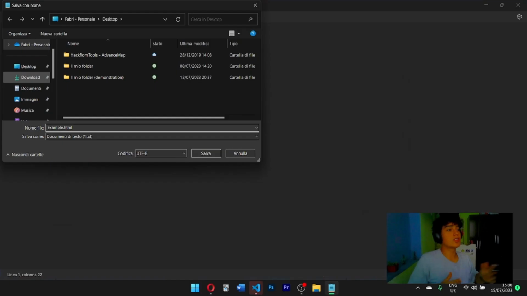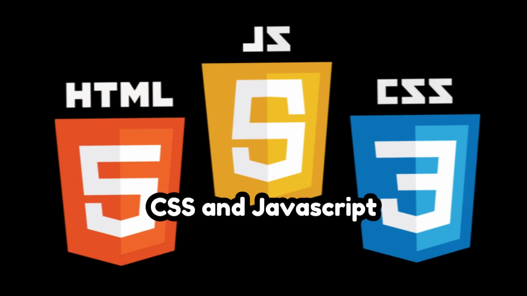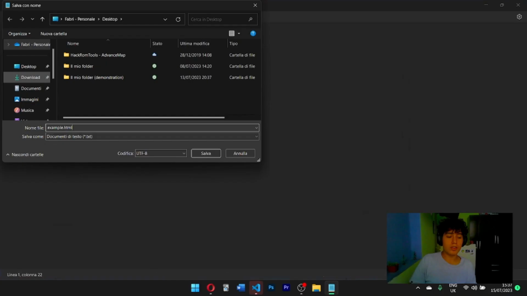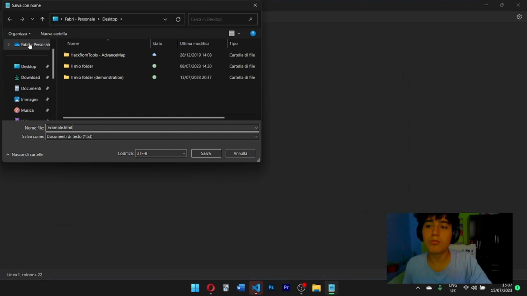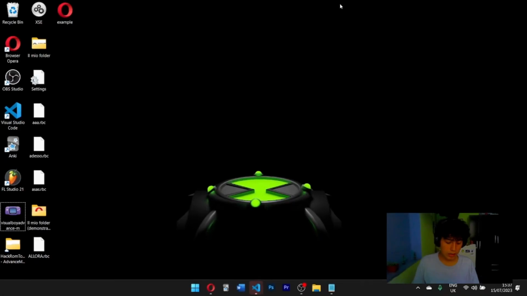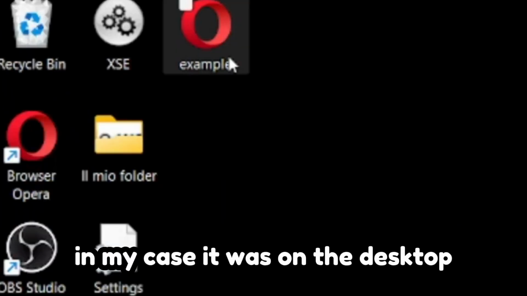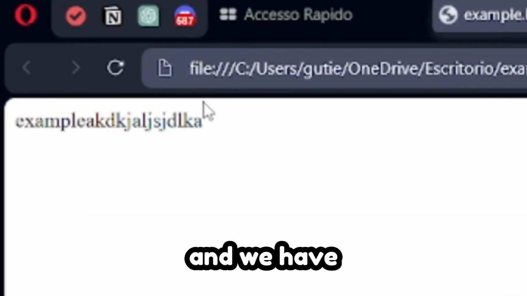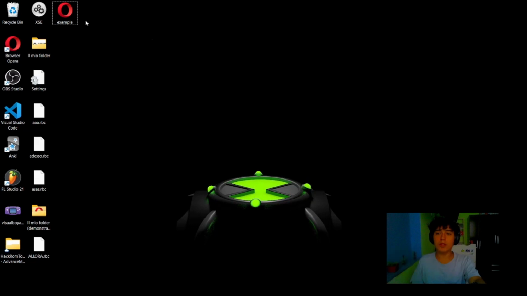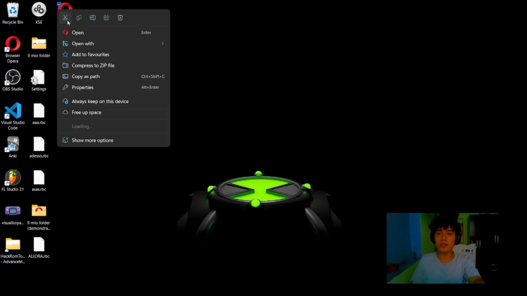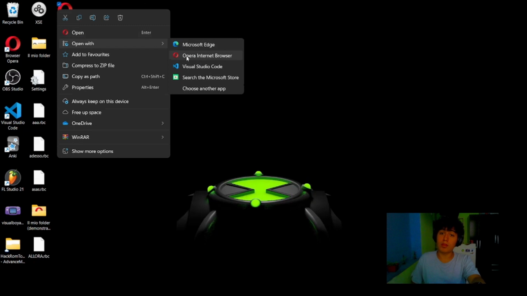If I use another programming language such as CSS or JavaScript, this extension will be different, okay? But the dot is always kept, by the way. So we will save it and go into the location in which we have done this. In my case it was on the desktop. I will open my file, and we have that example. Why does it have the Opera icon to open it? Because I have selected Opera as the default browser, okay?